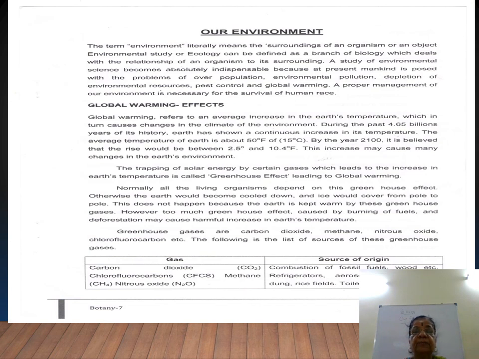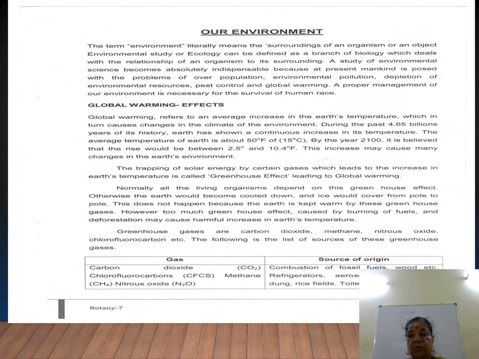A study of environmental science becomes absolutely indispensable because present mankind is posed with the problems of overpopulation, because the population is increasing tremendously, and that leads to environmental pollution. Environmental pollution, let me give an example. In Vannarpettai there is always a traffic jam, and the market is always crowded. Why? Demand for food and other causes.